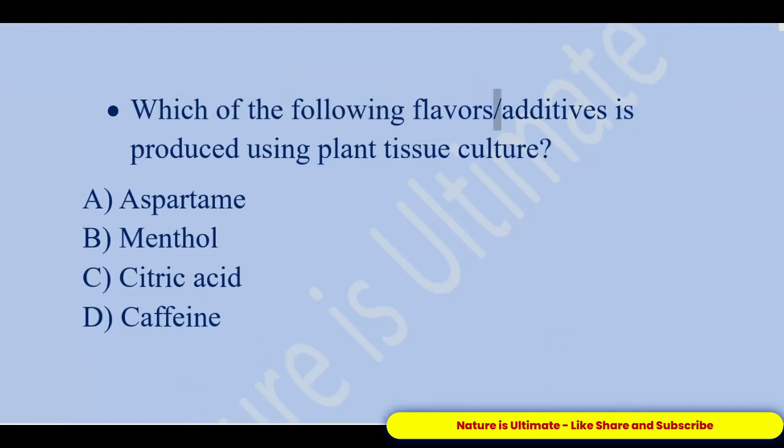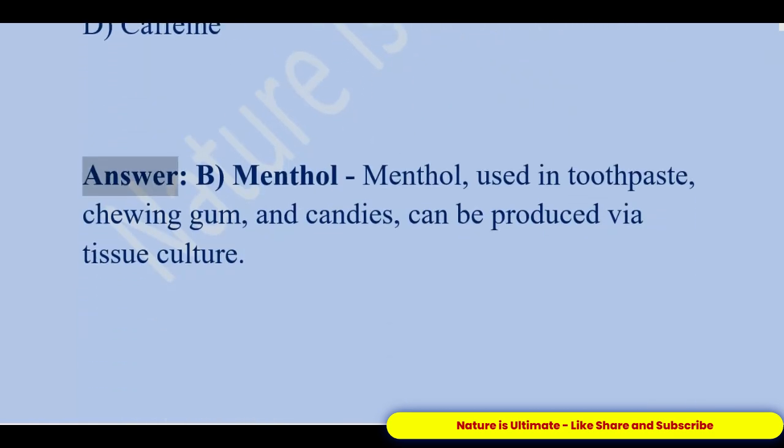Which of the following flavors/additives is produced using plant tissue culture? A. Aspartame. B. Menthol. C. Citric acid. D. Caffeine. Answer: B. Menthol. Menthol, used in toothpaste, chewing gum, and candies, can be produced via tissue culture.